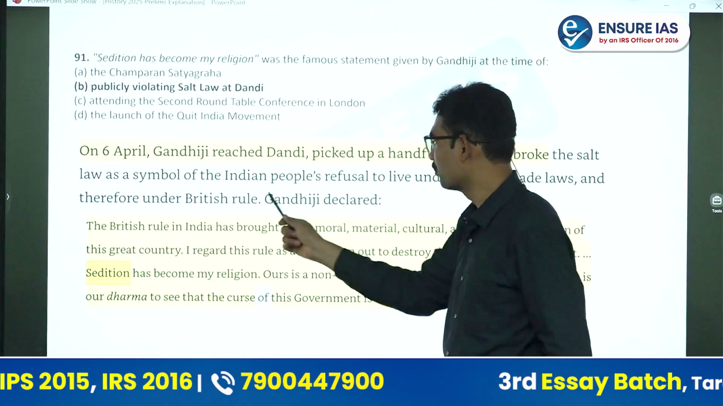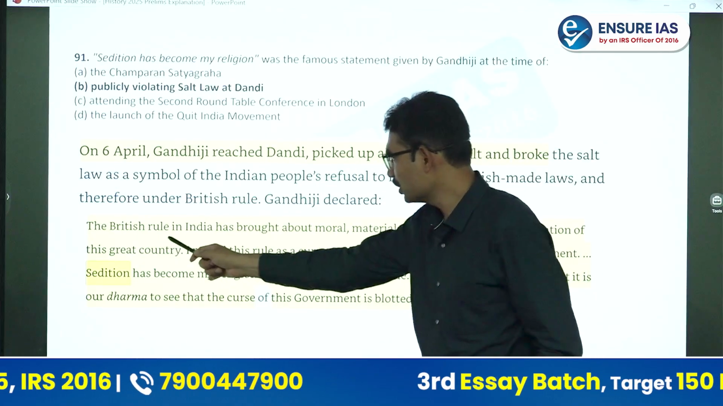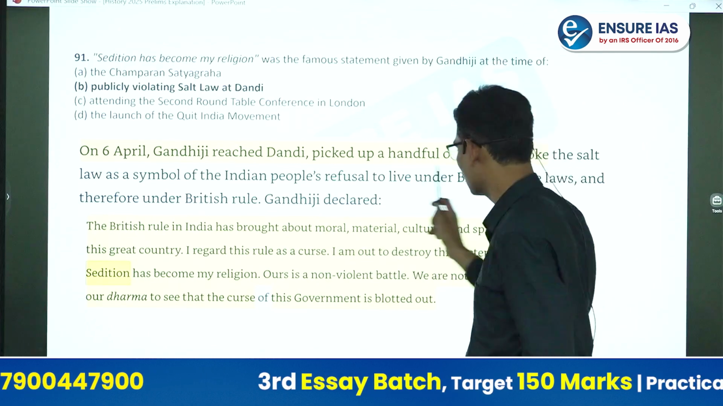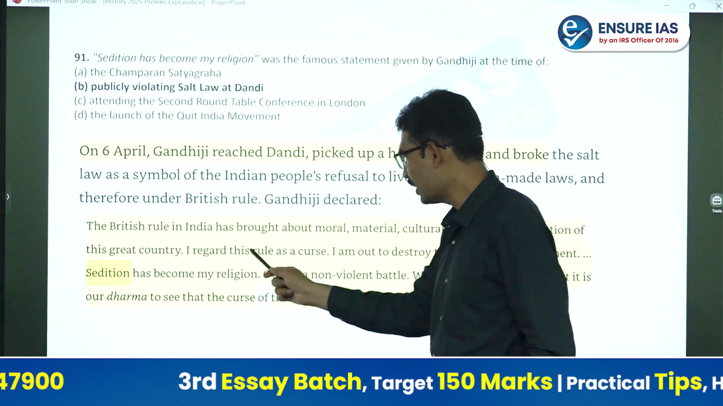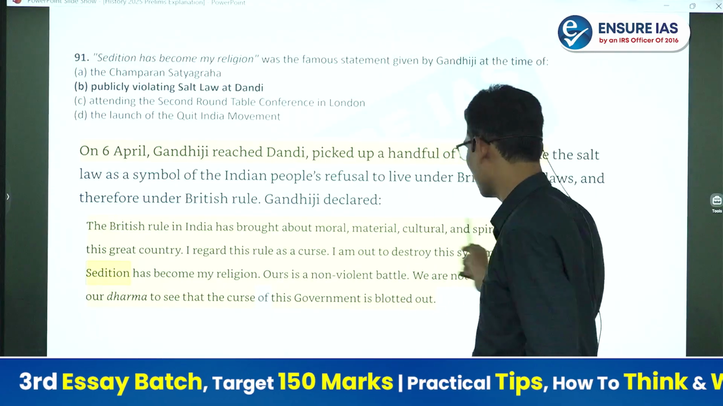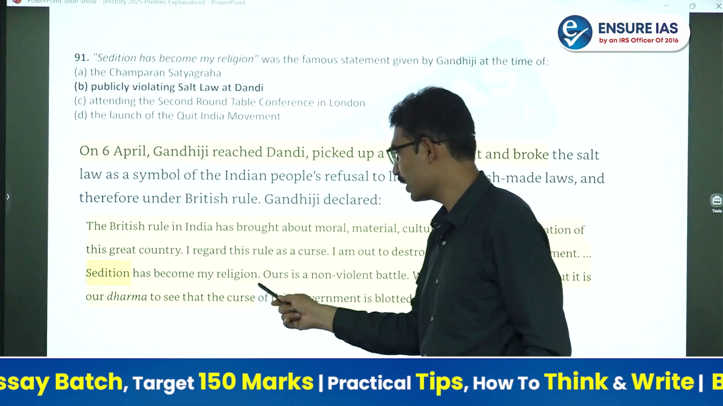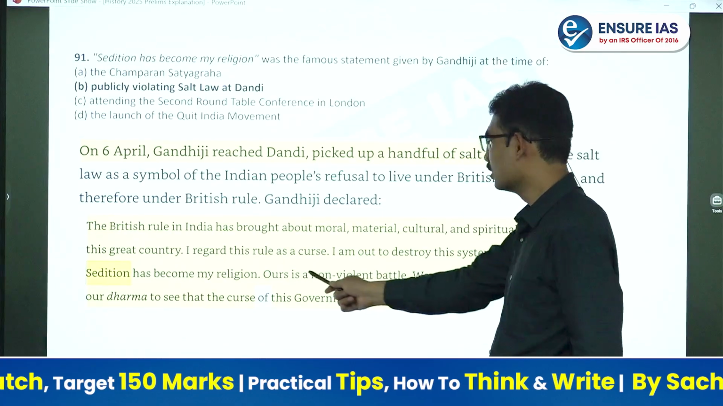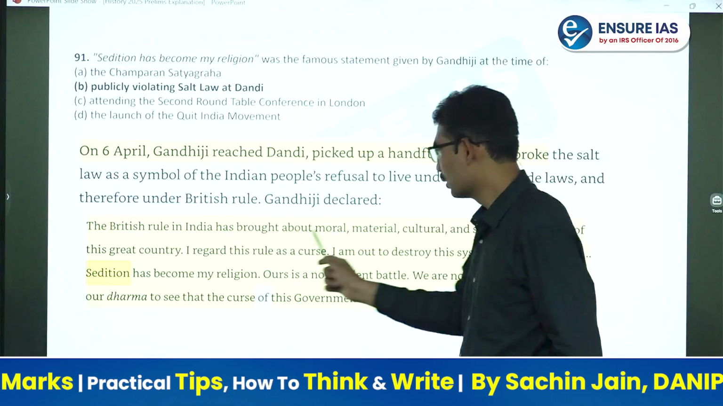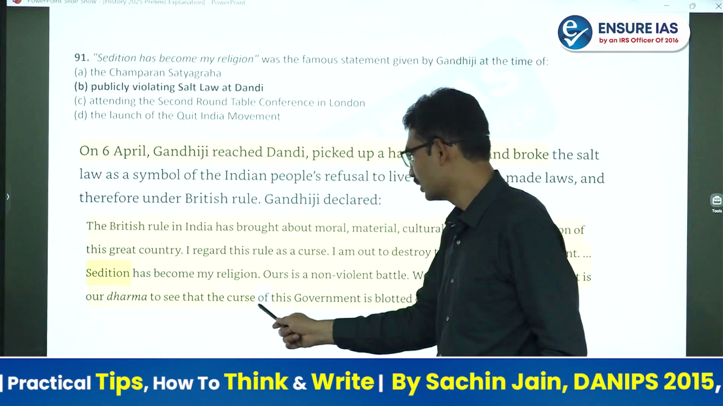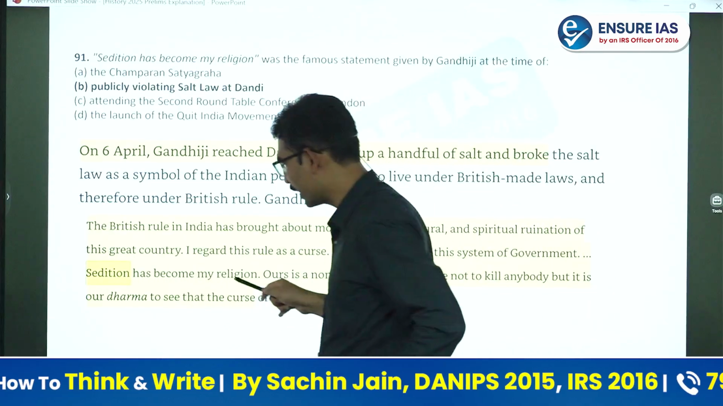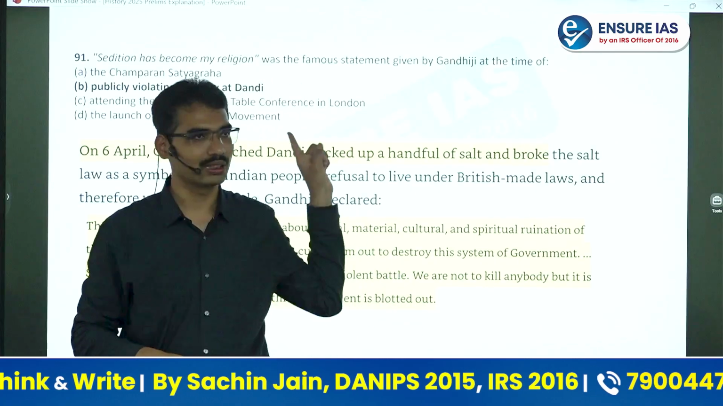Gandhiji declared, "The British rule in India has brought about moral, material, cultural and spiritual ruination of this great country. I regard this rule as a curse. I am out to destroy this system of government. Sedition has become my religion. Ours is a non-violent battle. We are not to kill anybody, but it is our dharma to see that the curse of this government is blotted out. Sedition has become my religion."